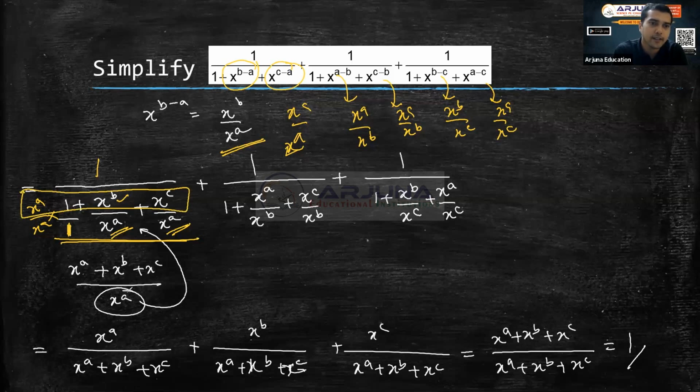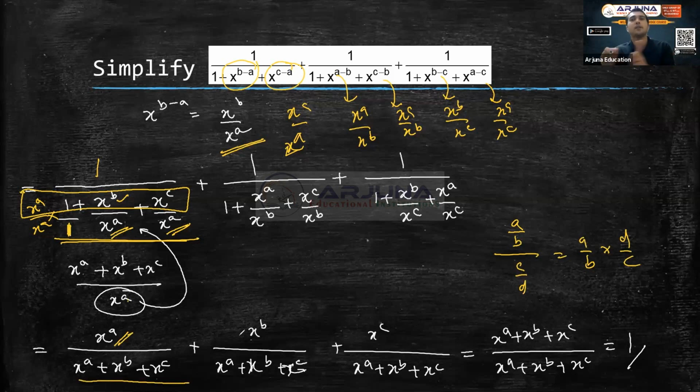And denominator x power a is common, that goes to numerator again, because with fraction by fraction, you know that a by b divided by c by d is a by b into d by c, that goes to numerator. So x power a goes to numerator, and denominator there is x power a plus x power b plus x power c. The same steps you do for second and third part. You will get numerator x power a first part, x power b second part, x power c third part.